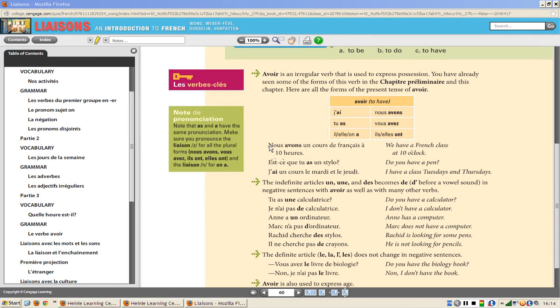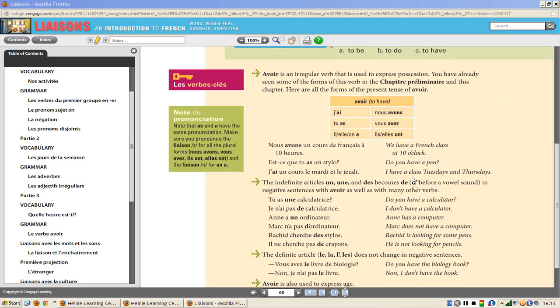The book gives you examples, talking about what classes you have, for example. Nous avons un cours de français. The book says à 10 heures, but for us it's à 17h45 ou à 6h moins le quart du soir. Est-ce que tu as un stylo? Do you have a pen? J'ai un cours le mardi et le jeudi. You can talk about all types of classes now using avoir.